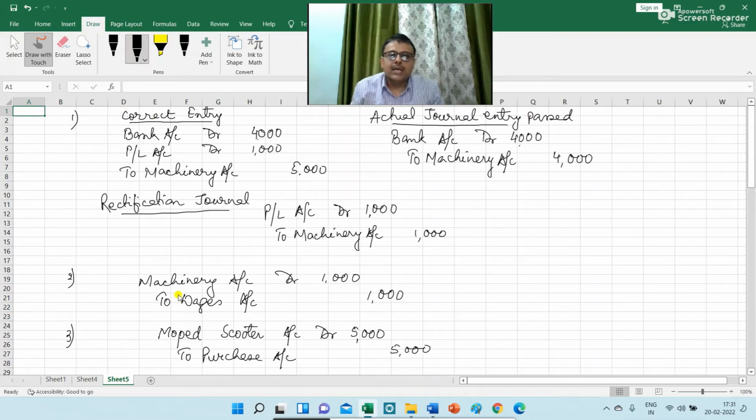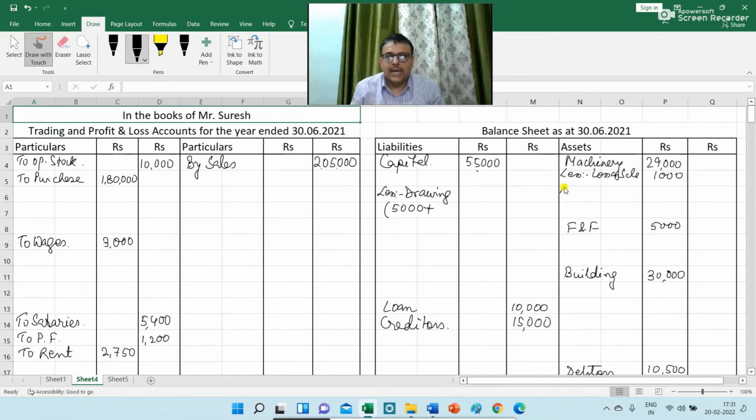Next entry is regarding capitalizing the expenses paid for erection of machinery. So you need to add wages paid amount of rupees 1,000 in your asset side, and the net amount of machinery is 29,000 and you are going to reduce less erection charges. I am writing 1,000 from wages. I am reducing 1,000 from the wages balance of 3,000. So the net balance of wages is rupees 2,000.